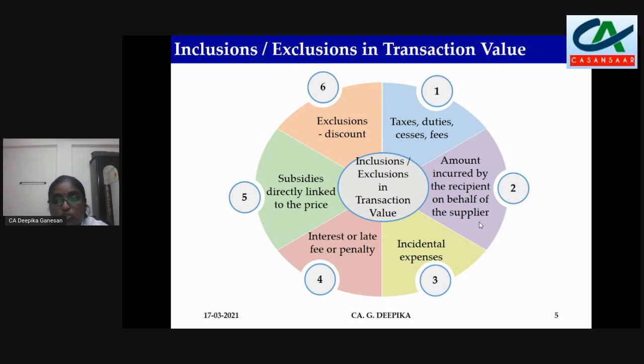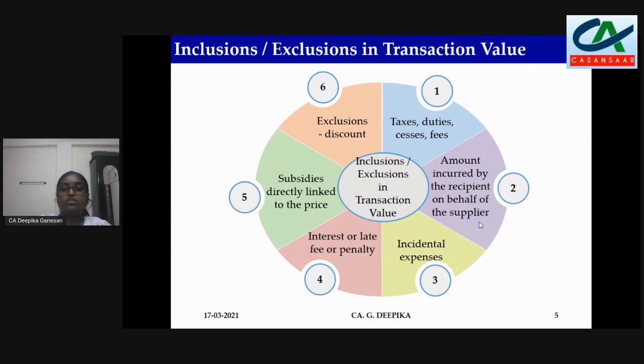That is the 5 rupees you have to reverse. The moment you reverse that ITC, then the manufacturer, whoever has given the discount, can avail that as a deduction. So these are all the inclusions and exclusions. So we have completed the first part, that is the transaction value.